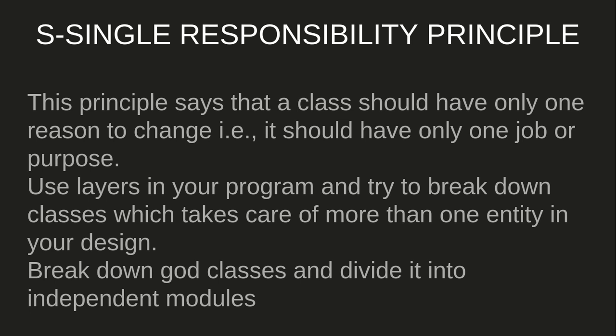Let's take an example where you have a class named, let's say, human service, and in some places it is working on the human entity, and there are methods where it is working on the vehicle entity. So you should break the class into 2 classes. One should be human service and the second should be vehicle service. The methods which are working on the vehicle entity should go to the vehicle service, and the methods which are working on the human entity should stay in the human service.